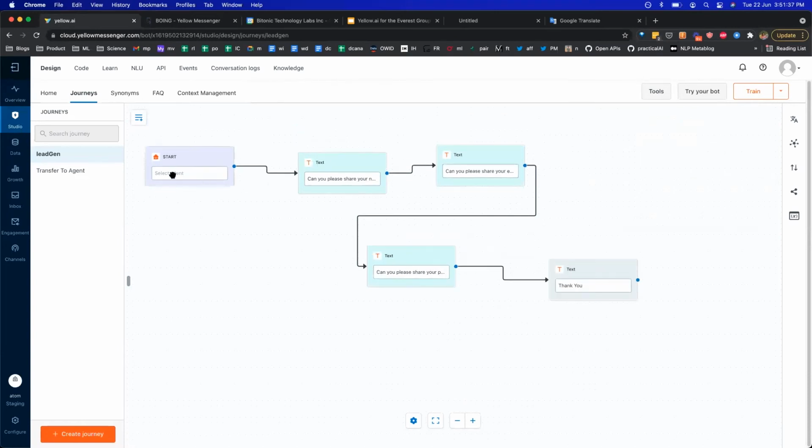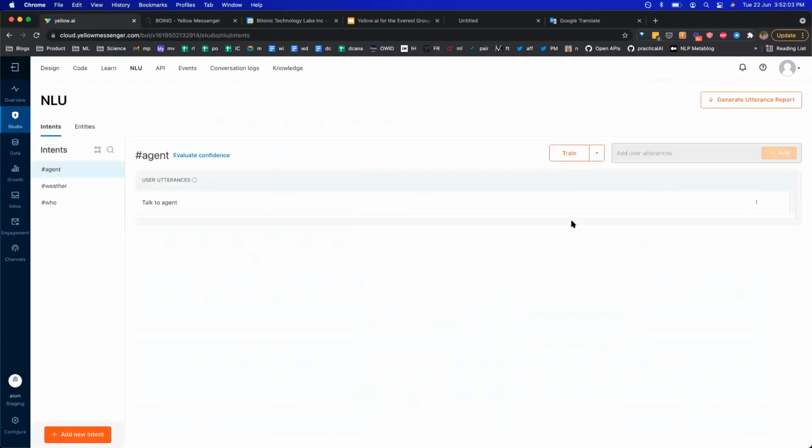And finally, you can define how you want to trigger this journey. Typically, the way a chatbot works is that we try to understand what a user is saying and map it to a certain flow or a certain conversation. So here we are teaching the model what kind of utterances or user queries should trigger this particular journey. I can go to my NLU section, which is my natural language understanding section.